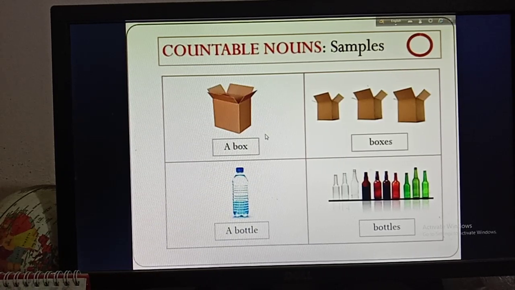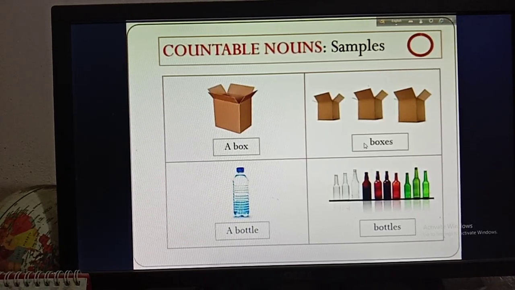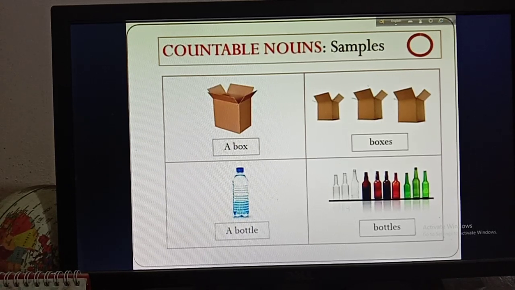Then another picture for you. Here is a box and here are boxes. So you can count this box and you can count these boxes like 1, 2, 3. So here are 3 boxes. Okay, so these are countable.